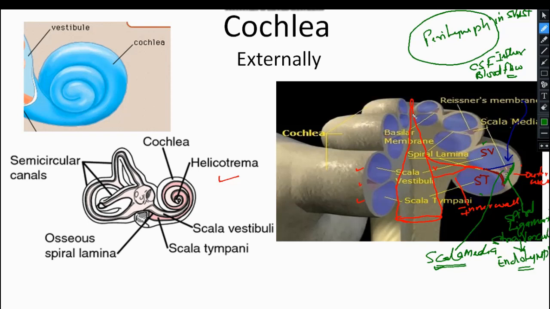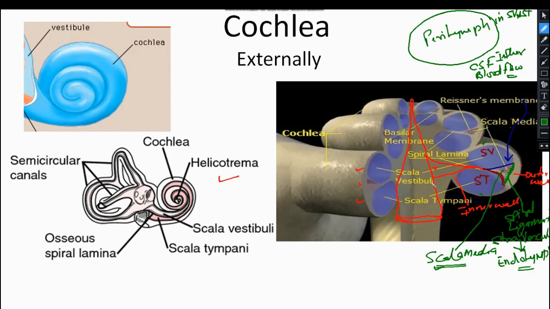The scala media ends near the apex, which means the scala media does not completely divide this cochlear canal.